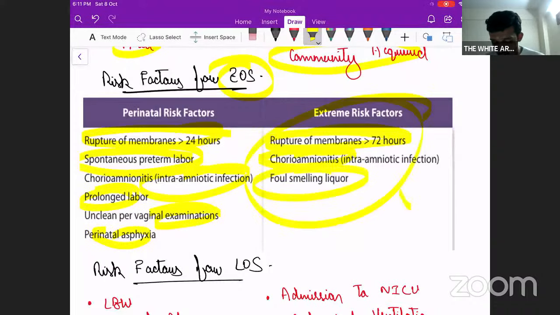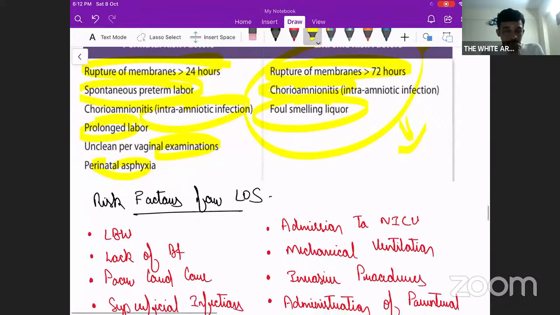In this case, we'll have to take it as probable sepsis, and we might have to start the baby on antibiotics as well, because we are suspecting sepsis in these children. They're extreme risk factors. Fine.